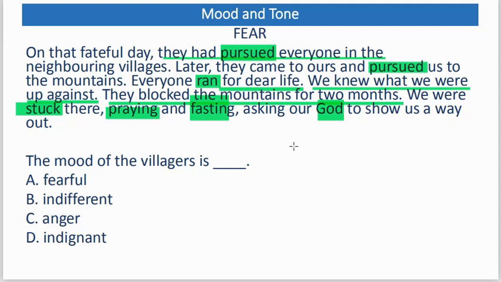Now let's come to the options. From the pointers we have identified, the correct option is not indifferent. From the pointers, the correct option is not anger. There is nothing that shows being angry in the passage. Indignant. Indignant is another word for being angry. So indignant and anger are the same. Nothing in the passage shows that these people are angry about anything. So the correct option from our pointers is option A, fearful.